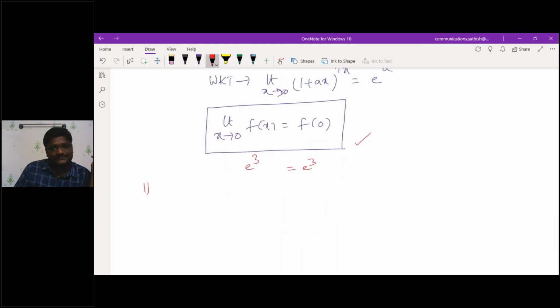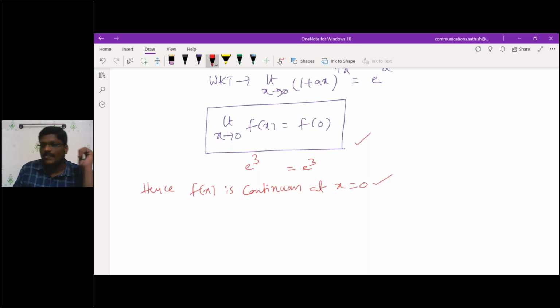So hence f of x is continuous at x equal to 0. Am I correct or wrong? So this is how you people have to solve the problems based upon continuity. That is with respect to a point.